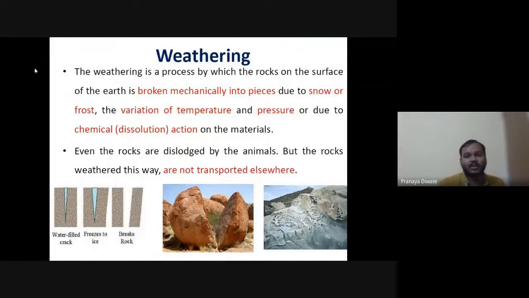Even rocks are dislodged by animals, but the rocks are not transported elsewhere.